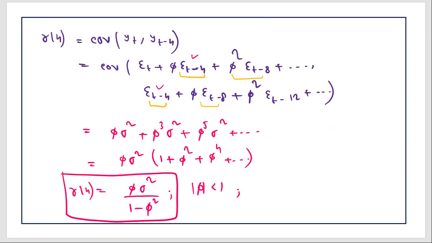Now, this process will continue. Gamma 5 will be 0, gamma 6 will be 0, gamma 7 will be 0. Again, you will have a positive value in case of gamma 8. So this is the last thing that we will do. Gamma 8, let's do that. Covariance of y_t and y_{t-8}.